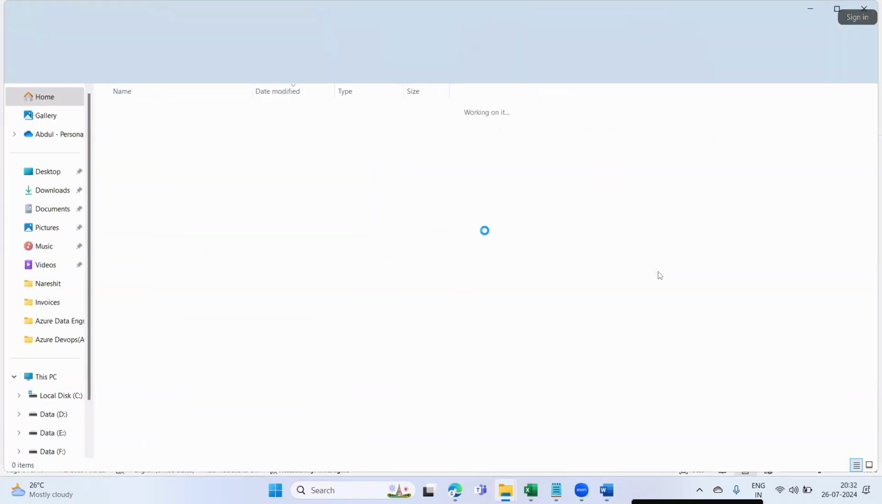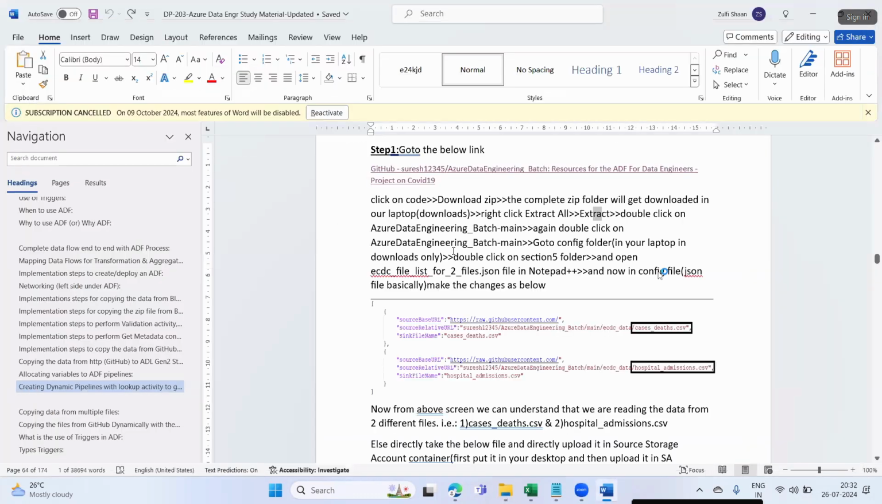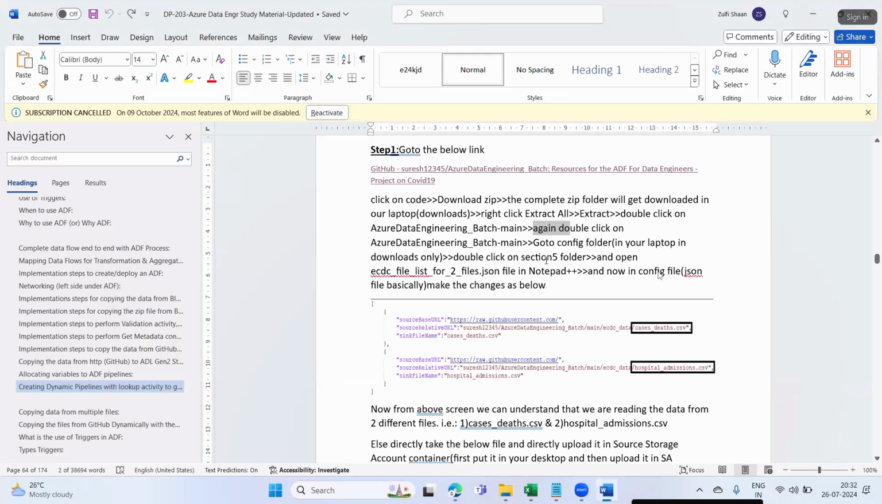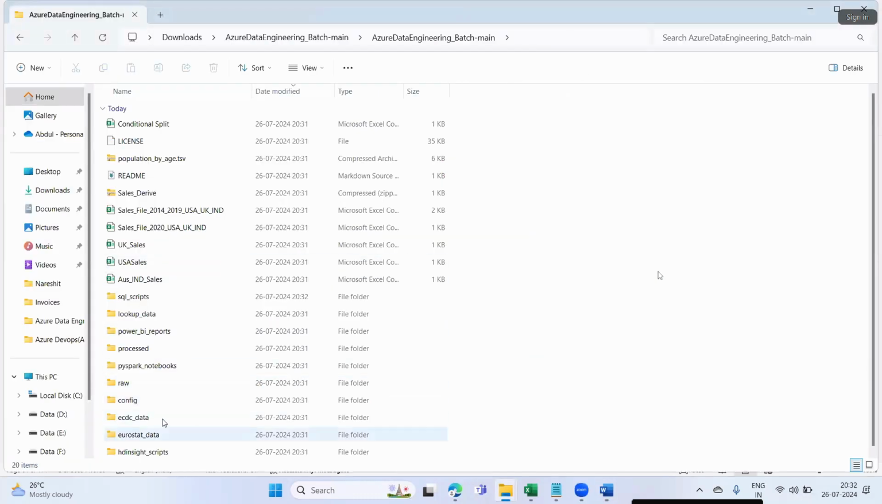Double click on Azure Data Engineering. Double click on Azure Data Engineering batch main. Again, double click on Azure Data Engineering batch main. So, folder under a folder we are having. Okay, fine. Go to config folder. Where is config folder here? This one.